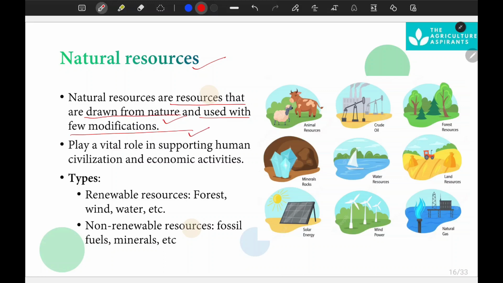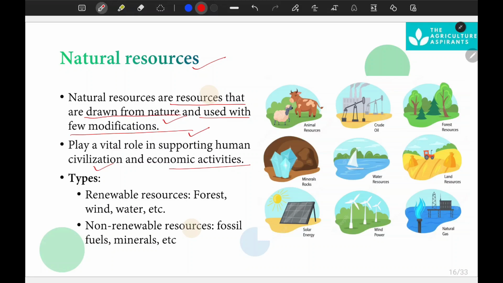We can take the example of iron ore. If we find any iron ore or uranium ore, we don't use it directly. First we filter it and then use it. They play a vital role in supporting human civilization and economic activities. Natural resources have the potential to maintain or grow economic activities, because without resources you can't grow much. Either you have to create resources, or you can import them from other countries.